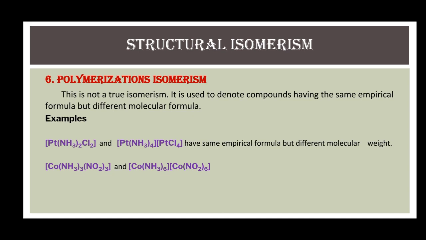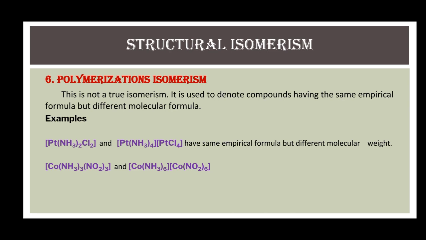Sixth type of structural isomerism is polymerization isomerism. This is not a true isomerism. This type of isomerism is used to denote compounds having the same empirical formula but they are different in molecular formula.